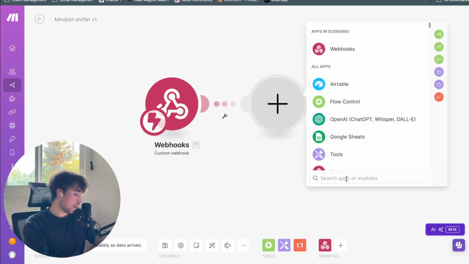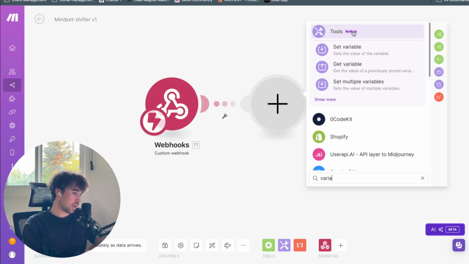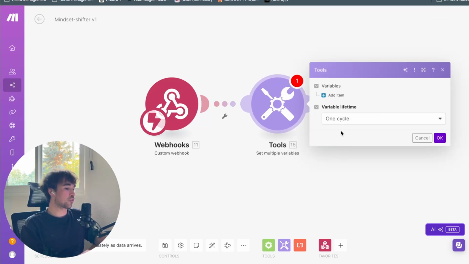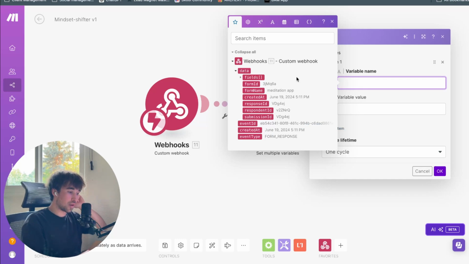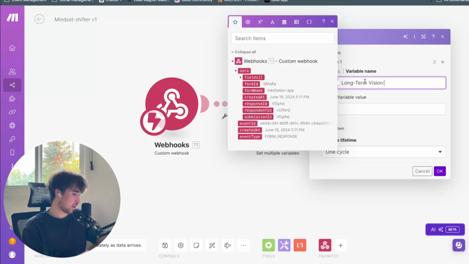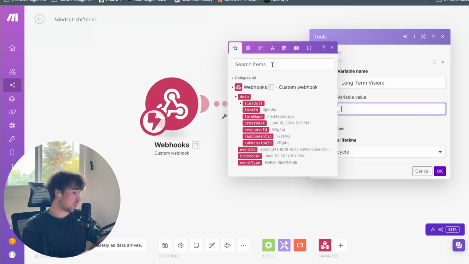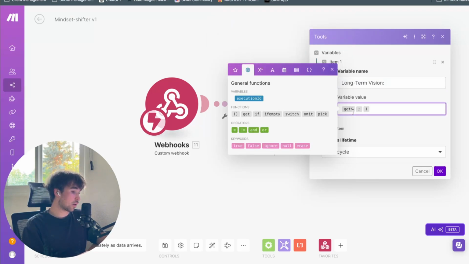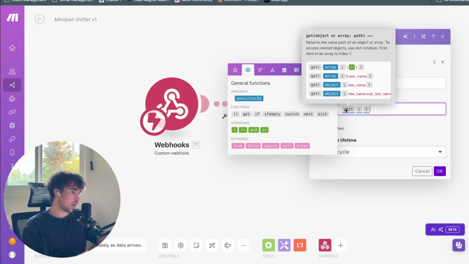So a way around that is if we go to variable down here, it's in the tools module, we go set multiple variables, and then we just add a bunch of items. Our names should probably just correspond to these. So we've got long-term vision right here, let's just toss that right in there. And then the variable value is going to be the get function. As you can see right here, it returns the value path of an object or array, and you can access nested objects, which is fantastic because that's exactly what we will want to do.